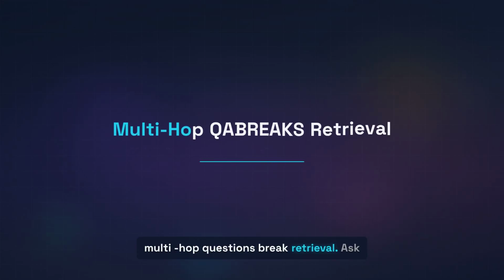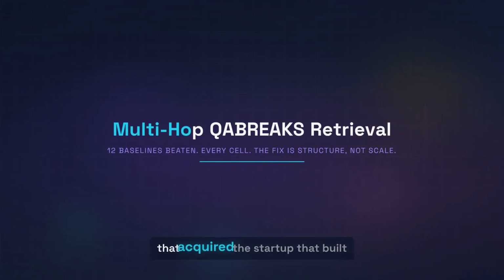Multi-hop questions break retrieval. Ask an AI who founded the company that acquired the startup that built the model behind your favorite chatbot, and most RAG systems fall apart. They retrieve one chunk, then let the language model plan its next step on the fly, and that is exactly where it all goes wrong.